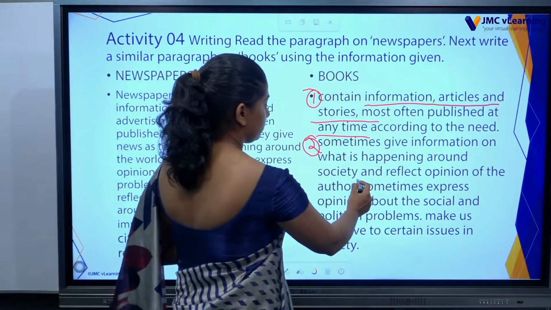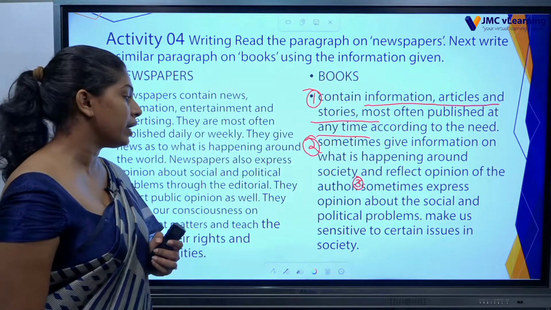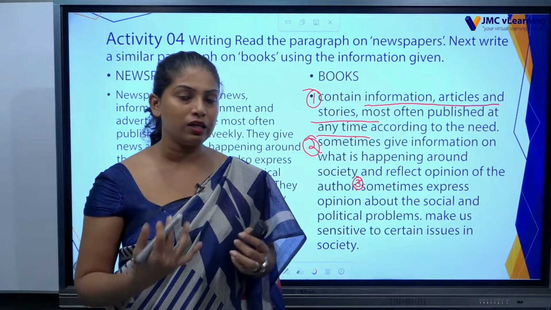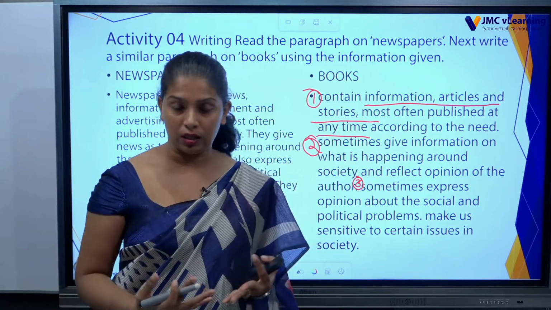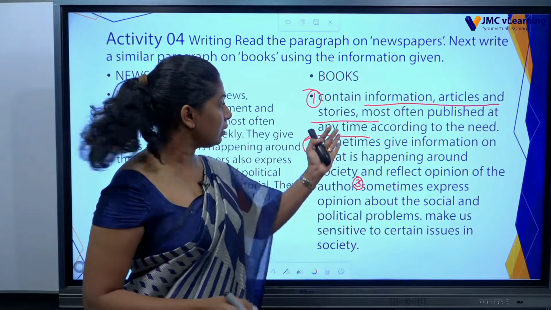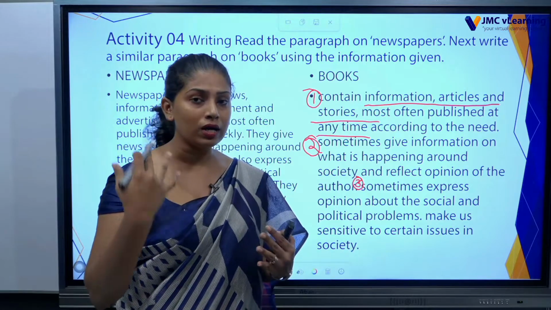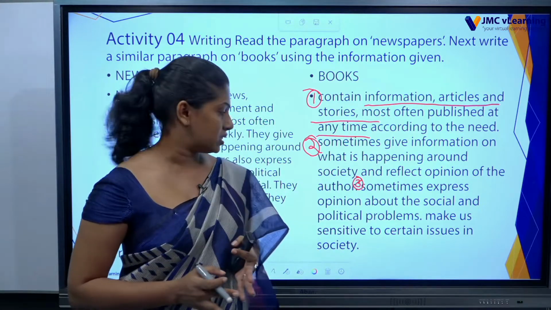Then the third one, sometimes express opinion about the social and political problems as well. In a newspaper, the writer can't write what he thinks. He has to write what is happening. But in a book, the author can write whatever he wants to say, what he thinks about the incident.